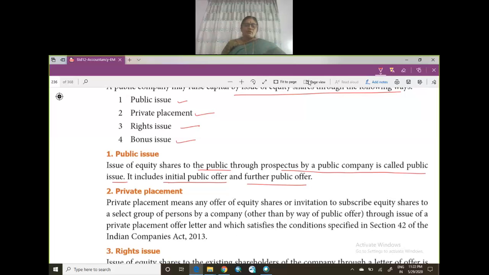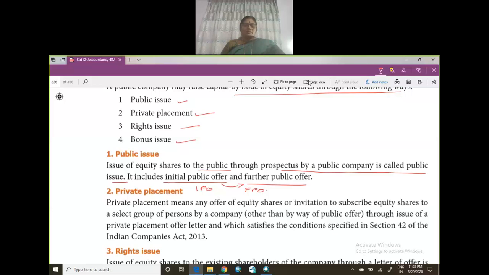So initial public offer means IPO. Further public offer means FPO. So consequently, after the initial offer, you will be getting a further offer. So that is the first method. Now, what is the second method?